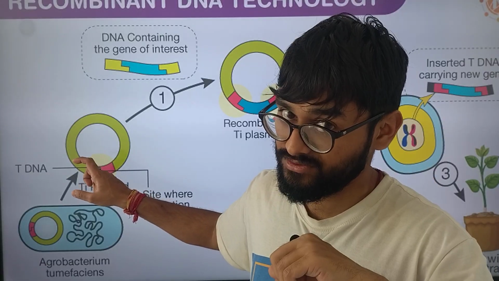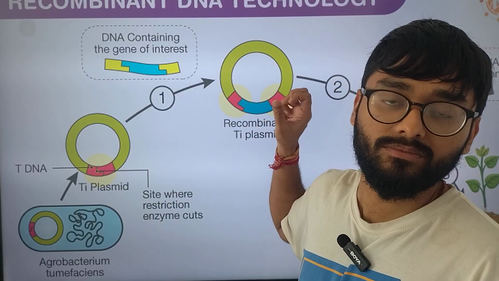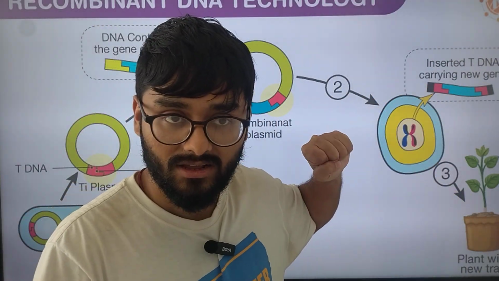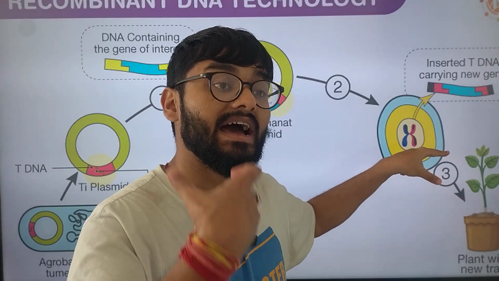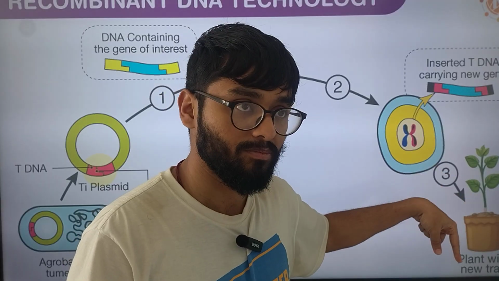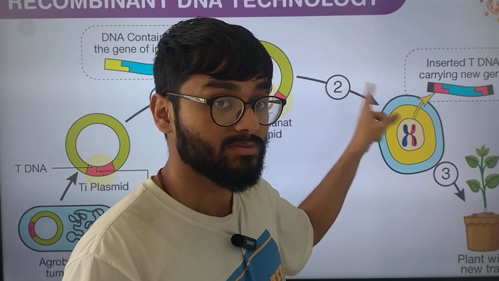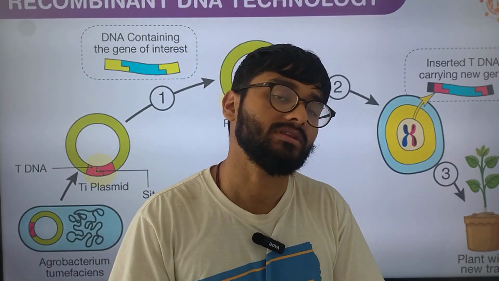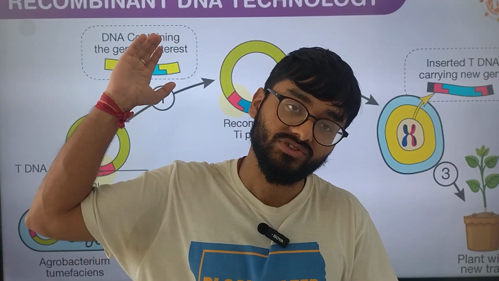Through insertional inactivation of your markers. Then after you have created this recombinant plasmid, you simply transfer it to a new cell, or a new host. The host body recognizes it as its own and starts to create multiple copies, in short expressing this gene, and in that expression you get the desired product that you have always wanted. And this is the entire process of your recombinant gene transfer.